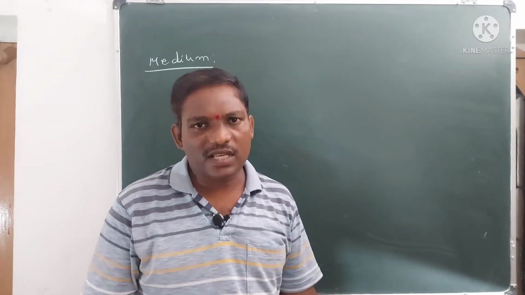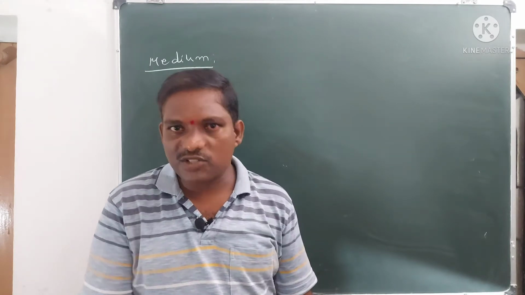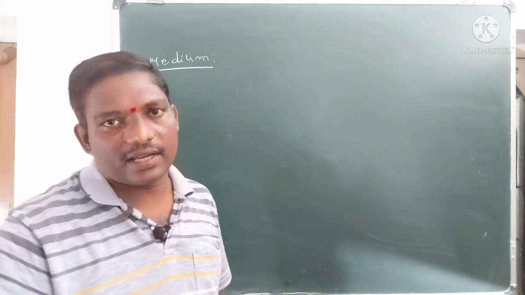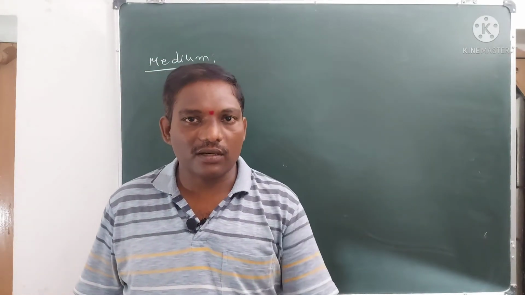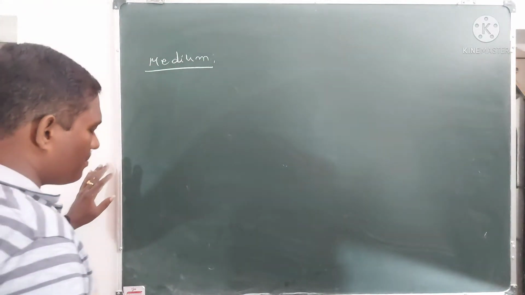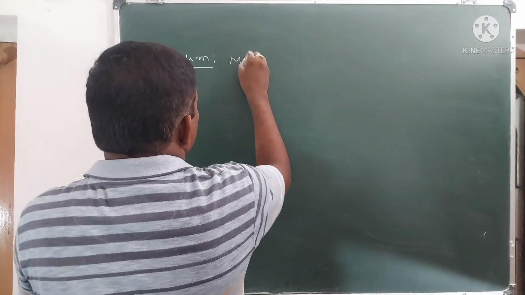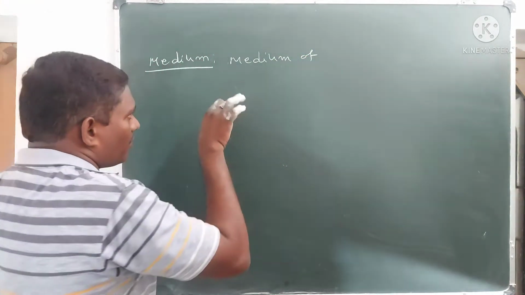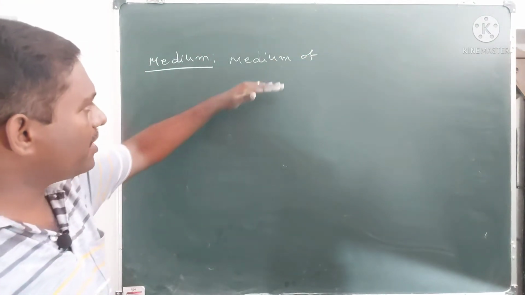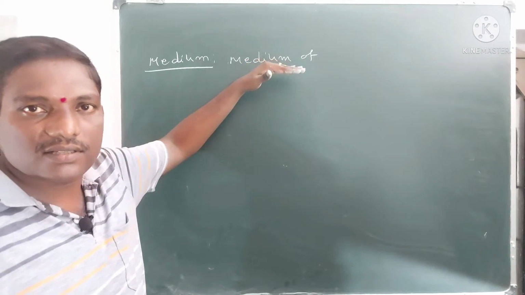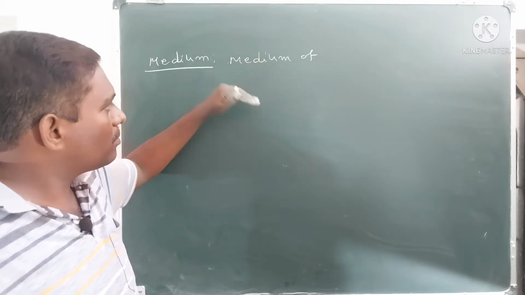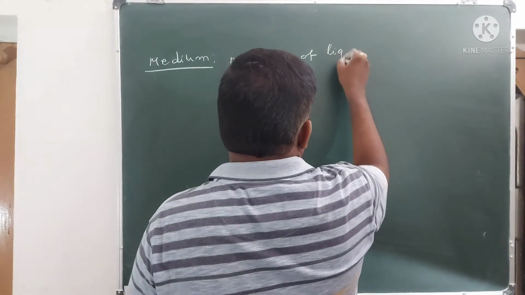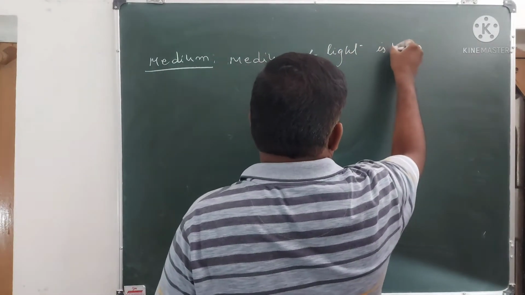A medium need not be a substance. Vacuum is also a medium for the light ray. Through vacuum also light can travel. So we can say that medium is that one. For the light rays we are mentioning the medium. So we have to write, medium of light is that one